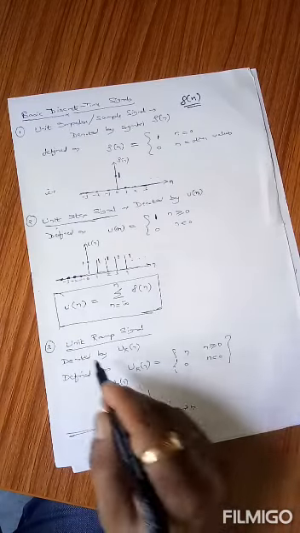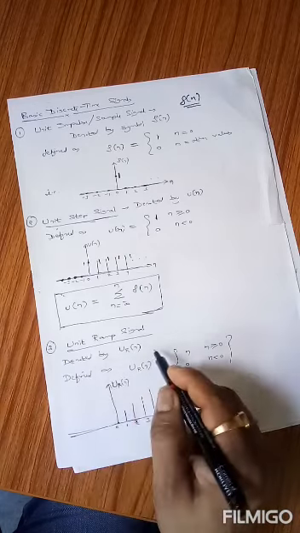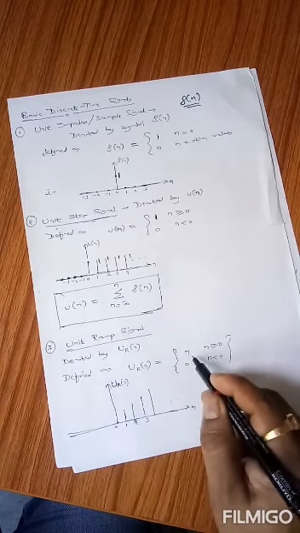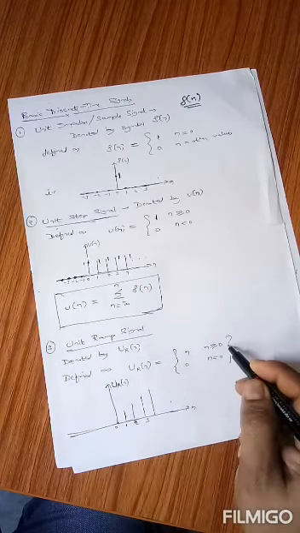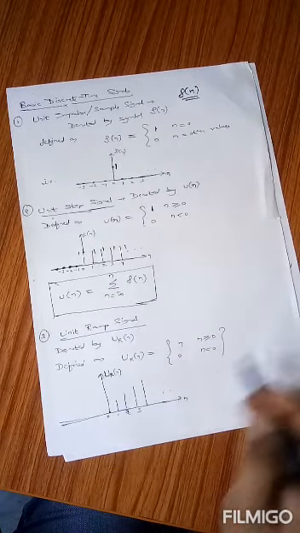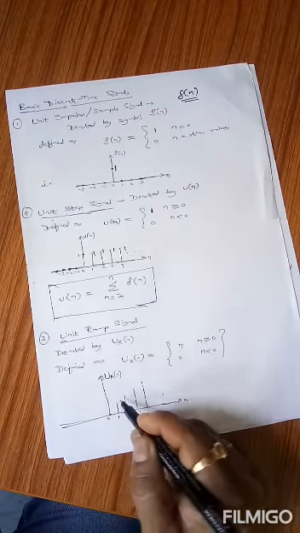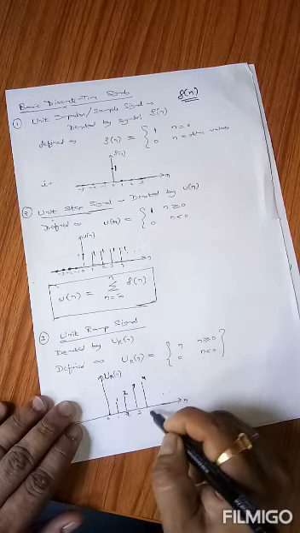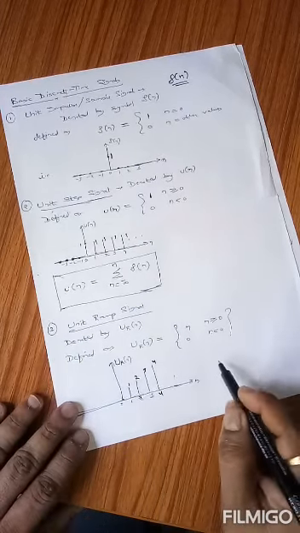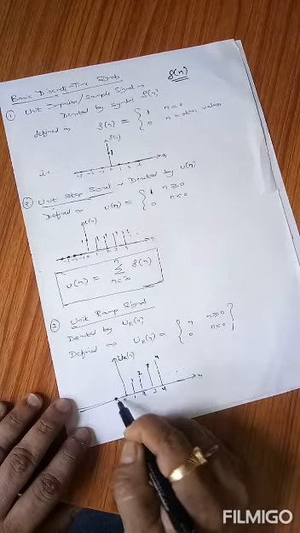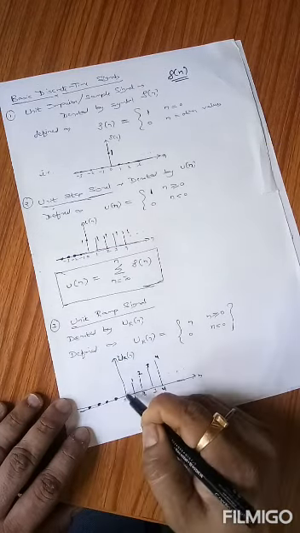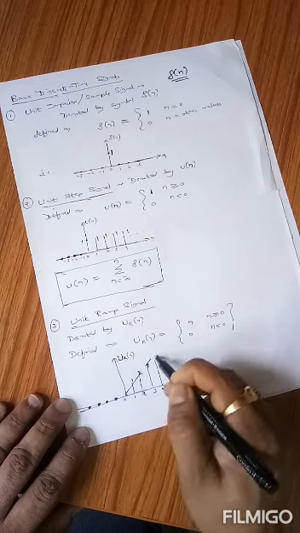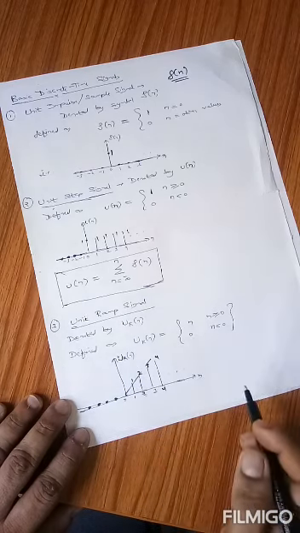Next important signal is the unit ramp signal, denoted by ur(n), defined as ur(n) equals n for the values of n greater than or equal to 0. For 0 it is 0, for 1 it is equal to 1, for 2 it is equal to 2, for 3 it is equal to 3, for 4 it is equal to 4. It is also defined for the positive values of n. For the negative values of n, it is always 0. So it looks like a ramp, that's why it is known as a unit ramp signal.